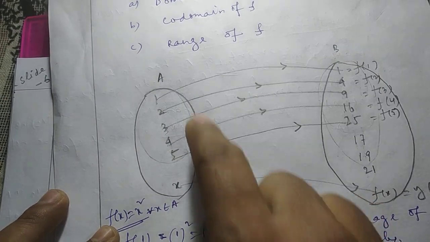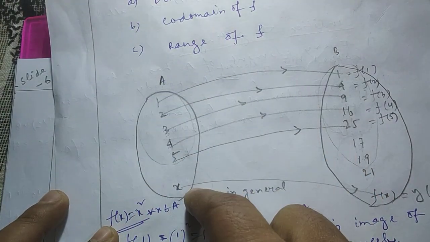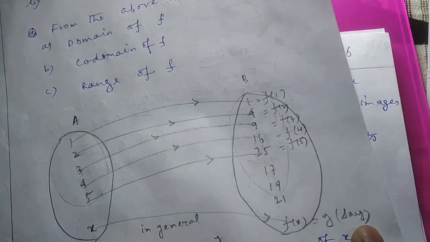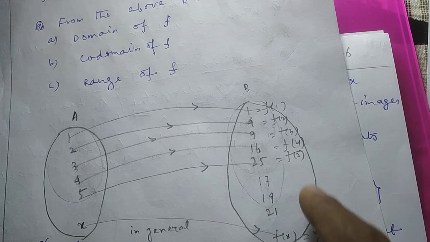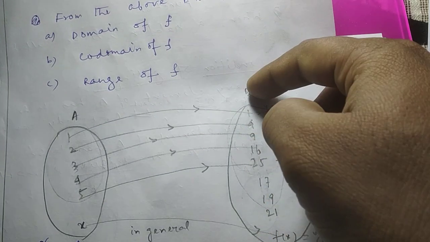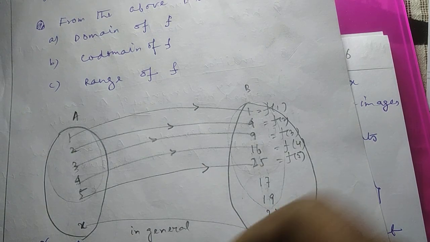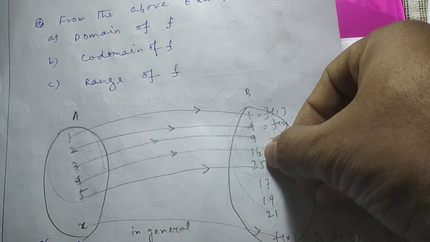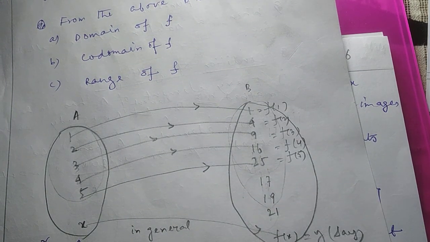So we have seen A is the domain set. That means it is a set of all inputs, a set of all premises, a set of all x values, right? In the similar manner, set B contains all the elements. In set B, among all the elements, 1, 4, 9, 16, 25 are mapped. The remaining 3 are not mapped. They are not participating in mapping.